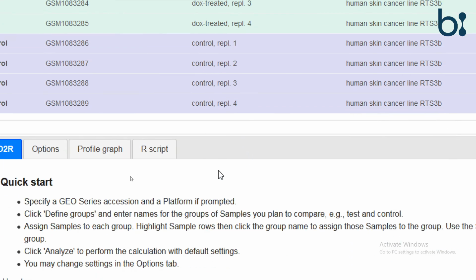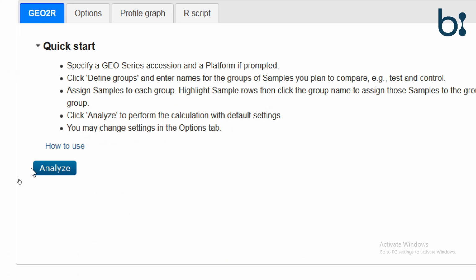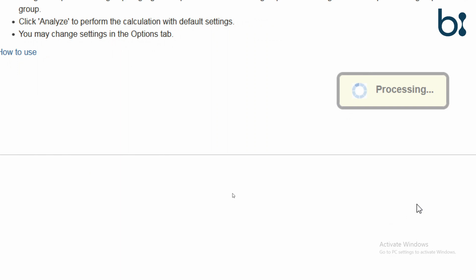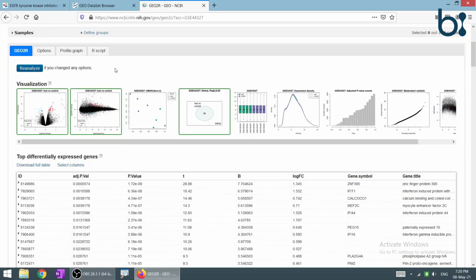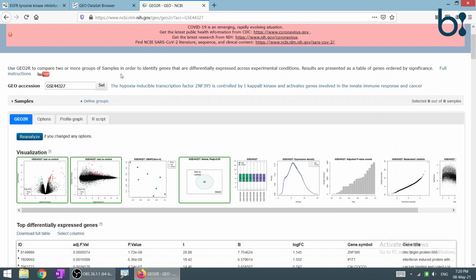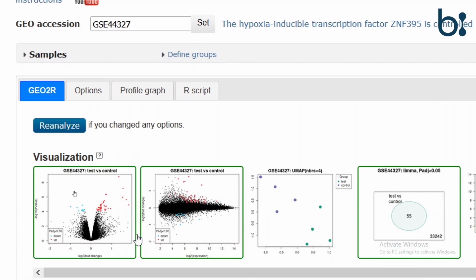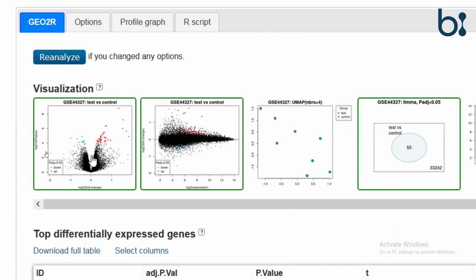Then we will come down and click on the Analyze button. After the analysis is done, different graphs are generated for our visualization.